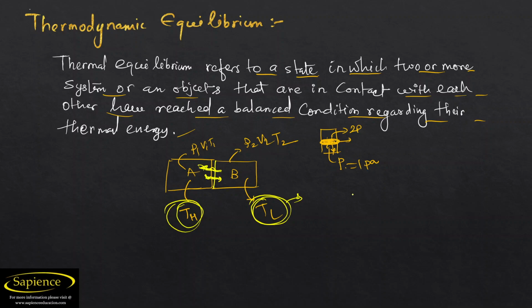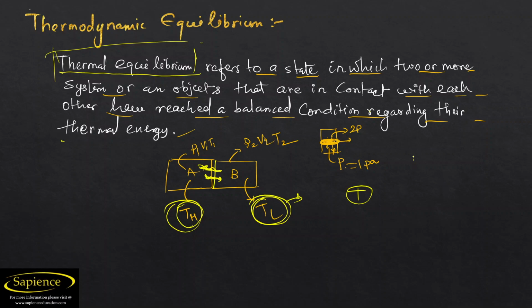When the temperature of both systems remains the same, that balanced condition is known as thermal equilibrium. At this condition, we can say that the systems are in thermal equilibrium because the temperature remains constant.